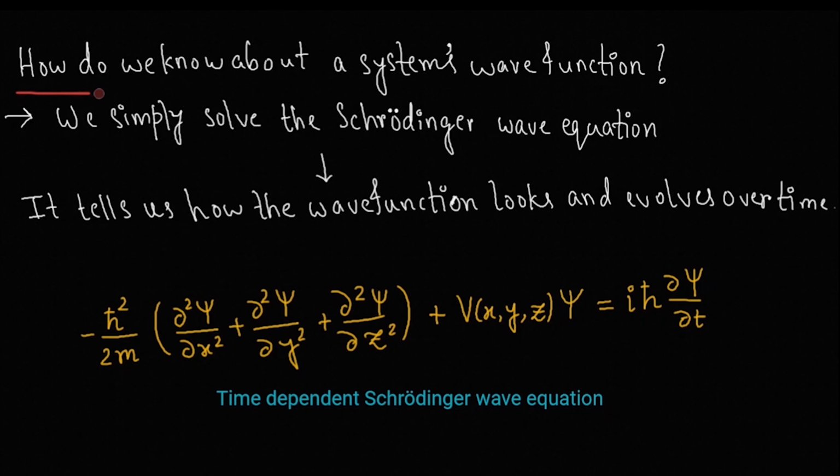But how do we get to know about a system's wave function? Well, we simply solve the Schrodinger's wave equation. It tells us how the wave function looks and evolves over time, if it's the time-dependent version of the Schrodinger's wave equation.